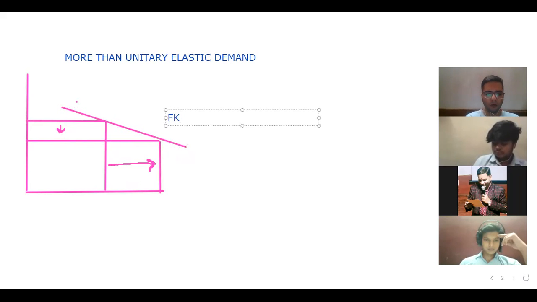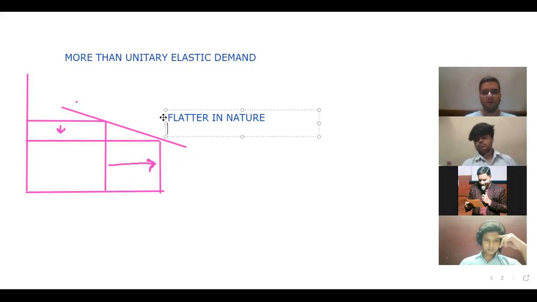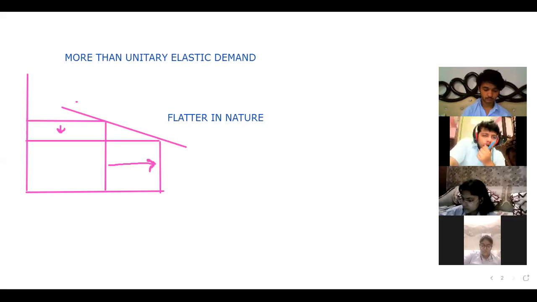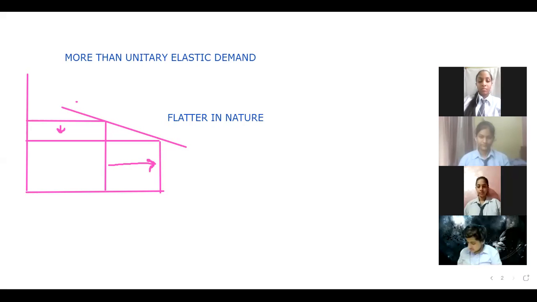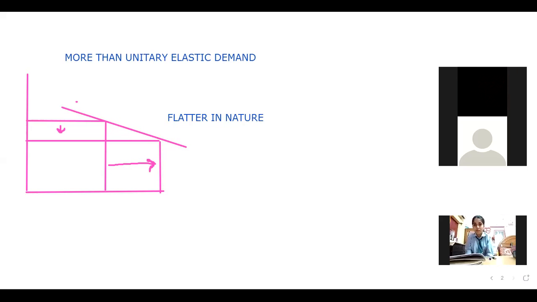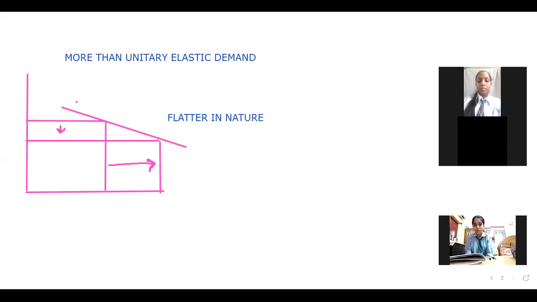The curve is more flatter in nature. It's a flatter curve. Why is it more flatter in nature? Because the percentage change in demand is more than the percentage change in price. क्योंकि जितना price में change हुआ है, demand उस price के change से बहुत ज्यादा change हुई है. That is why we simply say it is more flatter in nature. कि ये demand curve ज्यादा flatter है nature में.